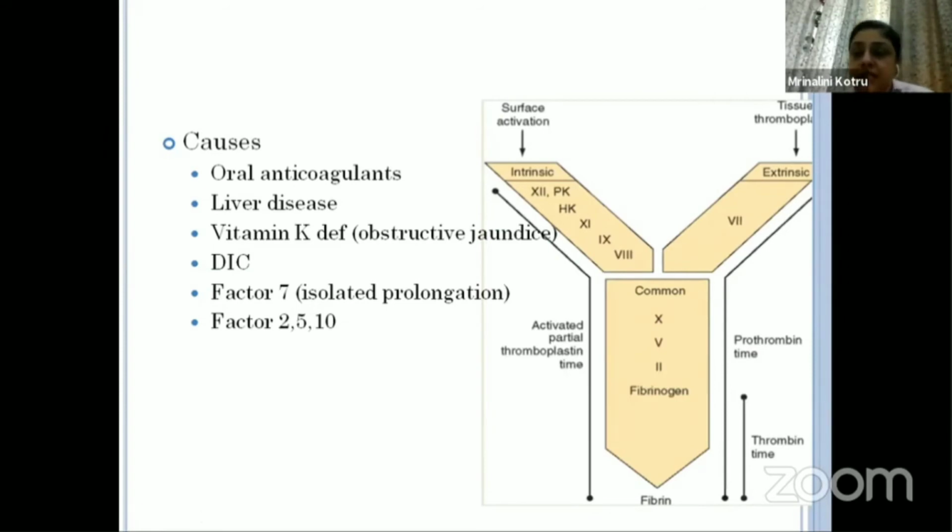So when we are doing a screening coagulogram and assessing PT as well as APTT, we know where we are standing, because if APTT is also prolonged, then maybe we are dealing with deficiencies in these factors, whereas if APTT is normal, then we know that there is a defect in factor 7 only. So that is the value of doing all these tests together and assessing them together.